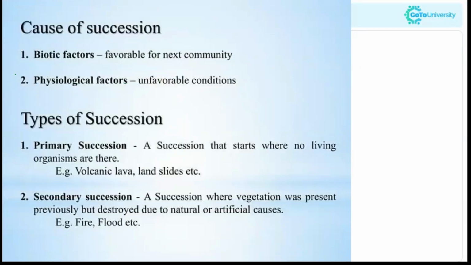Now, the causes of succession. First are the biotic factors, second are the physiological factors. Biotic factors means factors favorable for the next community. For example, if some weeds or small grasses are growing in a particular area, they will attract other plants, or the weeds will hold the soil's humidity so the soil has more water content, which can enhance the growth of other plants as well.